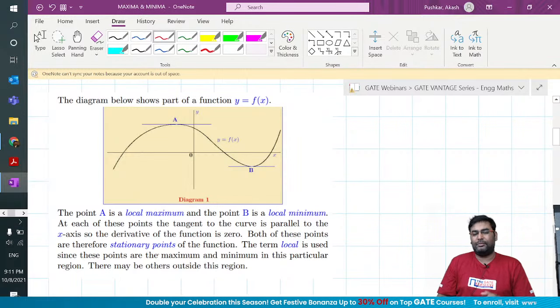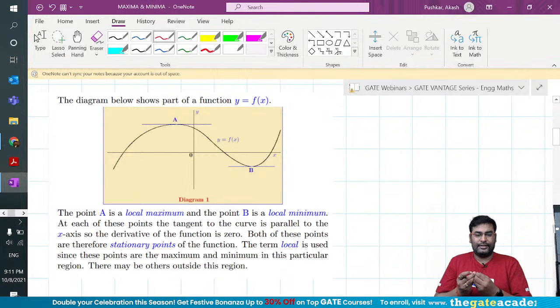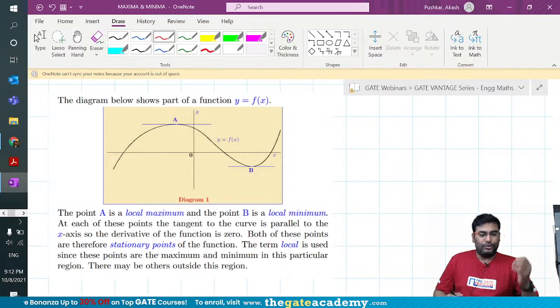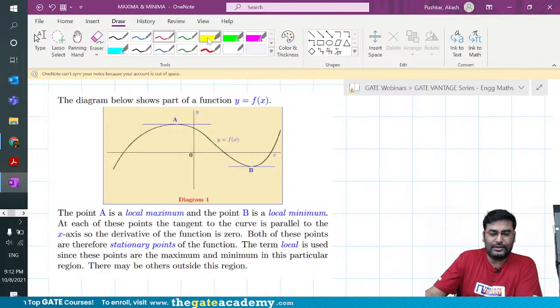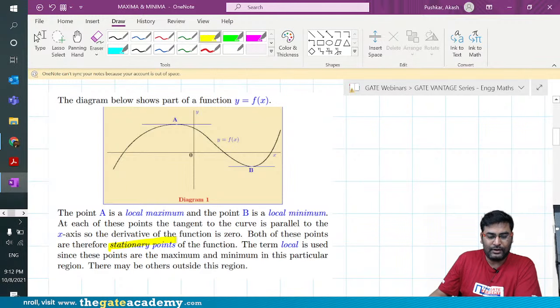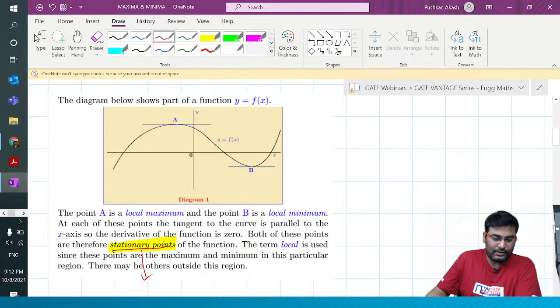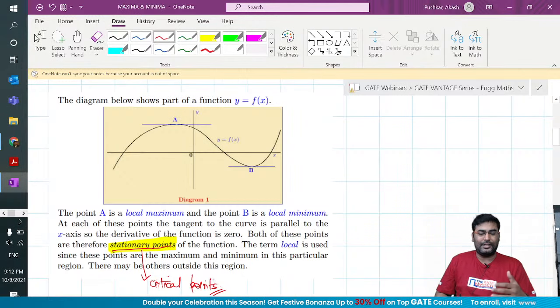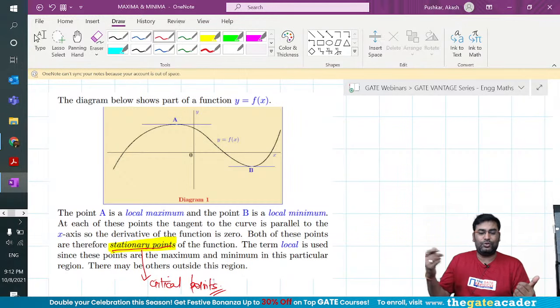How do you mathematically come to the conclusion that it is a maximum or a minimum value? How will you find it? To do that, I am going to invoke the discussion of stationary points, also known as critical points. It has two or three names. When you go from maxima minima in one variable to more than one variable, it also becomes a stationary point, going from one dimension to two dimensions.